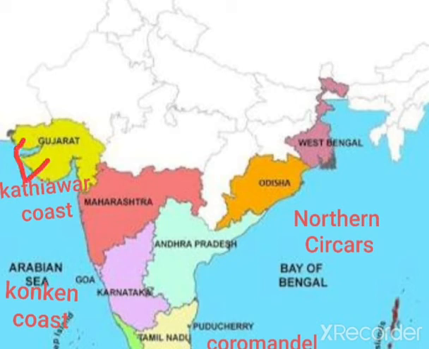The first part is Kathiawar Coast, it covers the Gujarat region. The second part is Konkan Coast, it covers the areas of Maharashtra, Karnataka, Goa. The third one is Malabar Coast. It covers the area of Kerala.